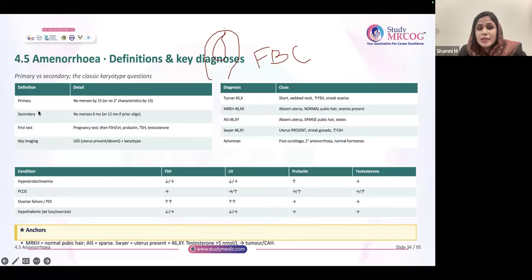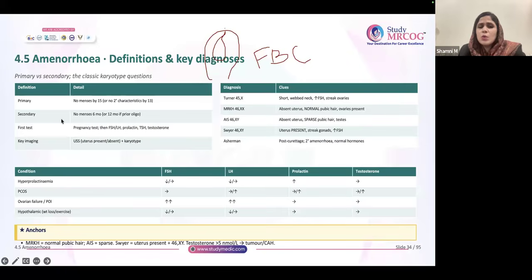So you will get questions like, when will you investigate a patient with primary amenorrhea? If the patient is not getting any periods by 15 years, or has no secondary sexual characters by 13 years. If the patient is not getting periods but has secondary sexual characters like breast development, axillary hair, pubic hair, then you can be a little relaxed and start investigating by 15. But if there are no secondary sexual characters like pubic hair and axillary hair, and she's not getting periods, start investigation by 13. So 13, 15, you should remember.